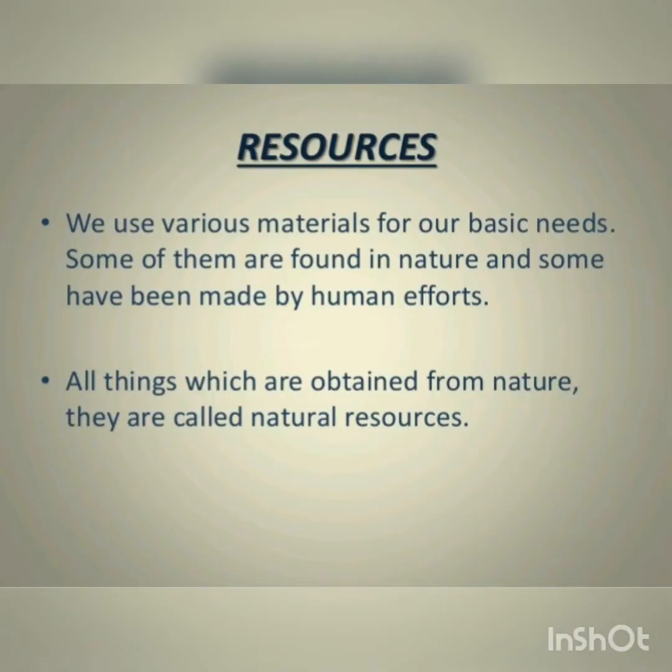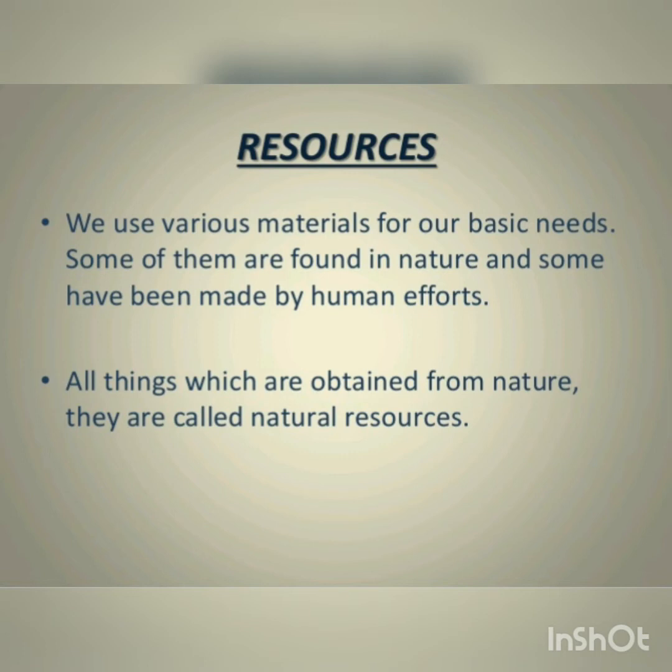I hope you got to know what you mean by natural, and you have studied in the previous lesson also about natural resources. That is the first lesson I did from the old syllabus. The things which we get from nature are called natural resources, for example earth, air, water.